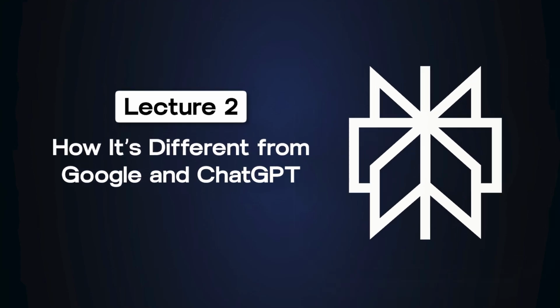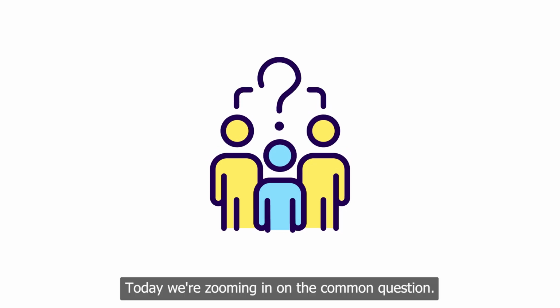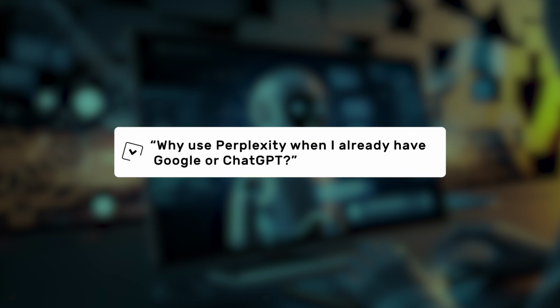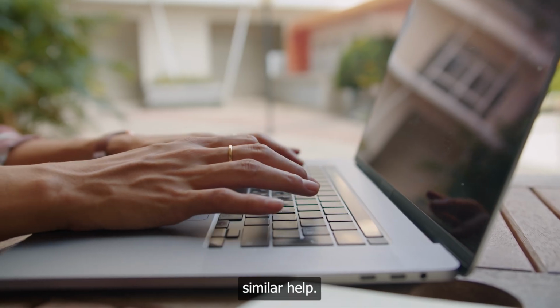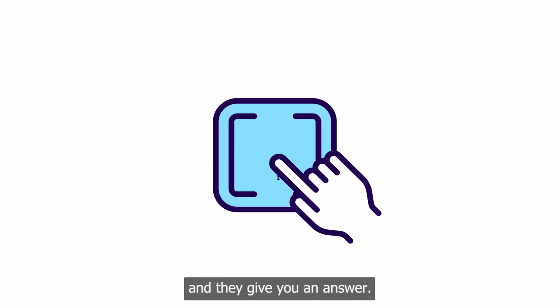Lecture 2. How it's different from Google and ChatGPT. Today, we're zooming in on a common question. Why use Perplexity when I already have Google or ChatGPT? That's a fair question and an important one. All three tools seem to offer similar help. You ask a question and they give you an answer.